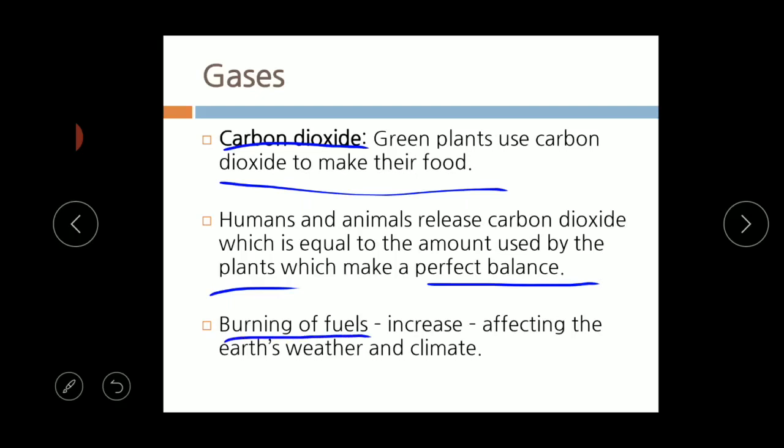Which increases the temperature of the earth, and also increases global warming. Global warming, as we all know, is when the temperature of the earth gets raised, affecting the earth's weather and climate. Burning of fuel increases the amount of carbon dioxide in the atmosphere, which affects the earth by changing weather and climate. Clear, children?